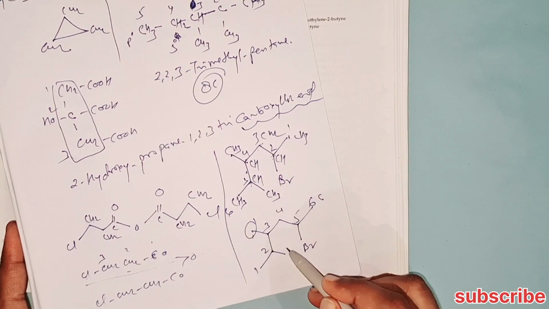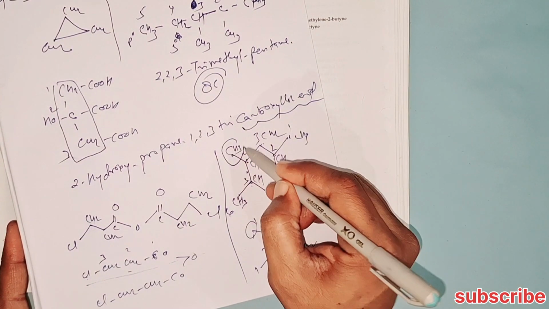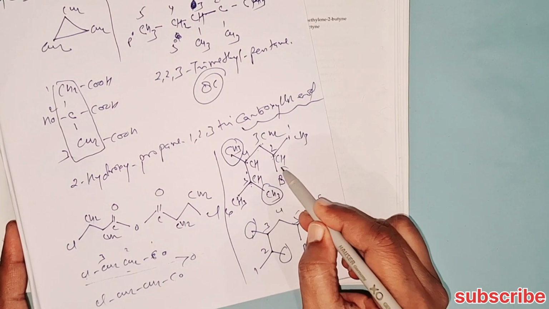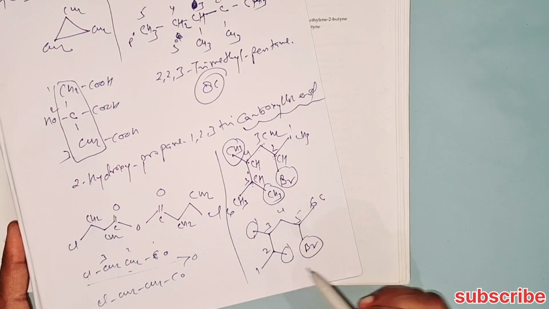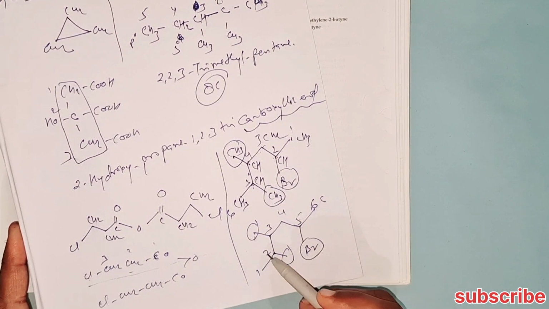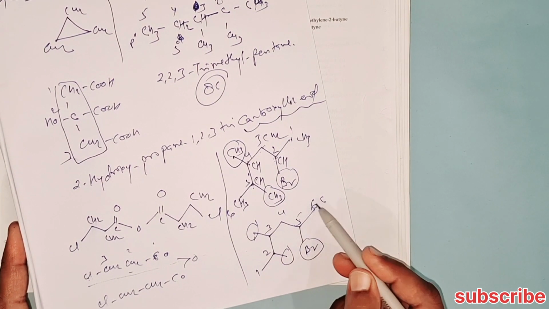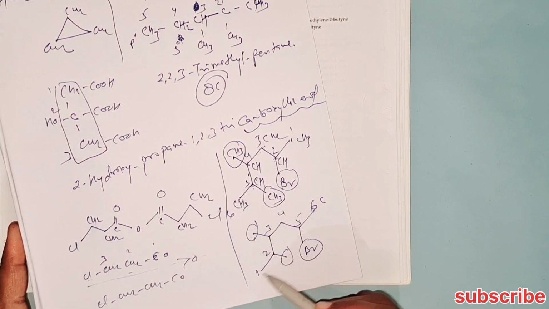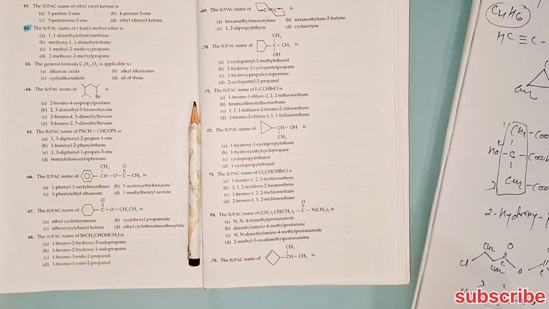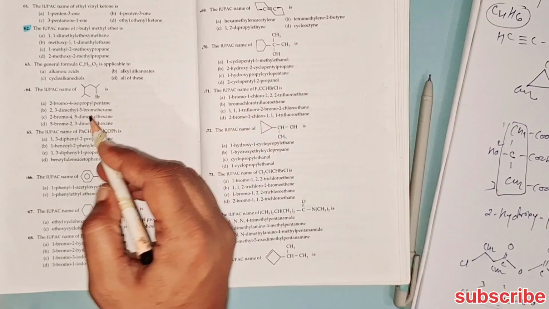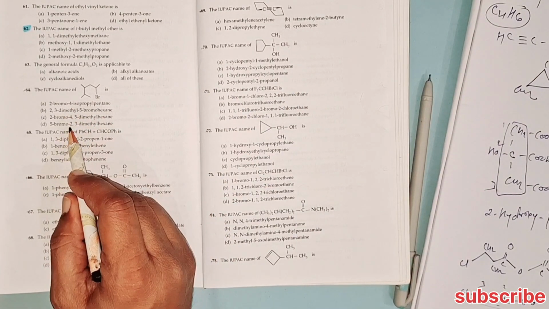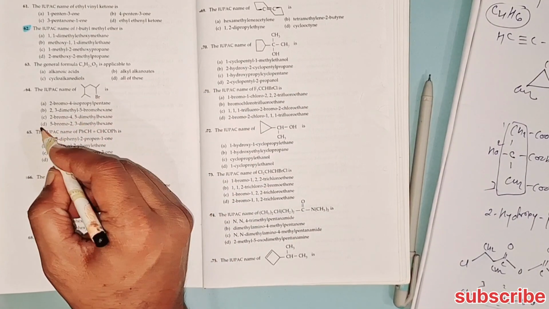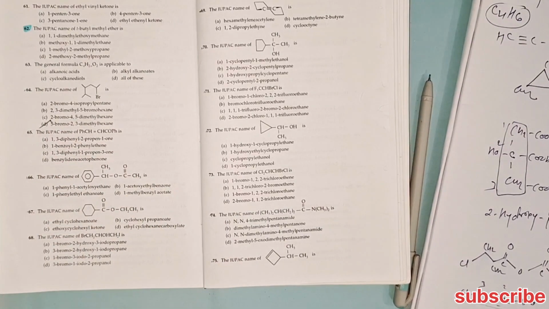This is methyl, this is methyl, this is bromo. So 5-bromo-2,3-dimethylhexane. 5-bromo-2,3-dimethylhexane, option D, is the correct answer.